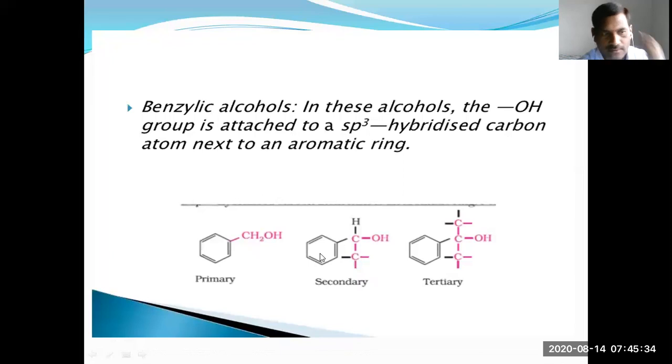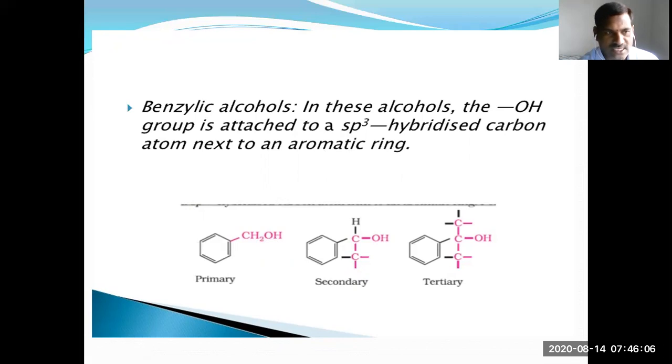Benzylic alcohols. The OH group is attached to an sp3 hybridized carbon atom next to an aromatic ring. So in compounds having an aromatic group, that aromatic group is attached with CH2, and that CH2 group is attached with OH.